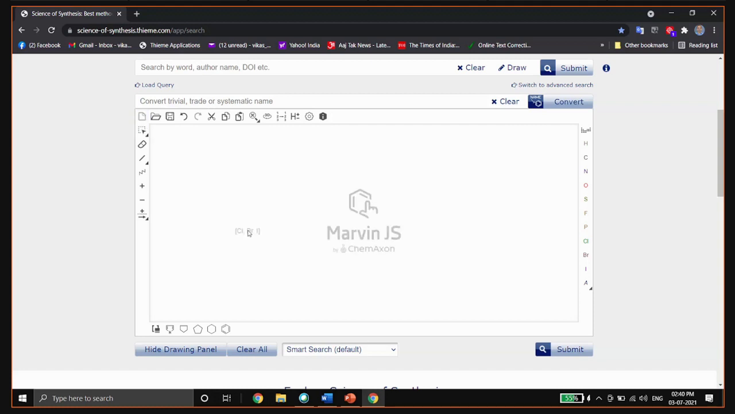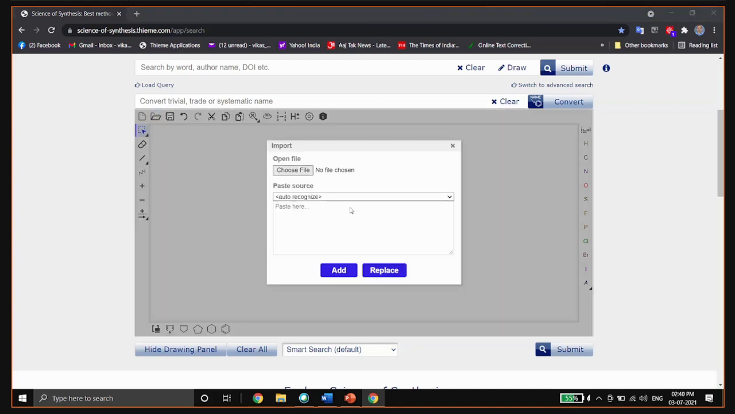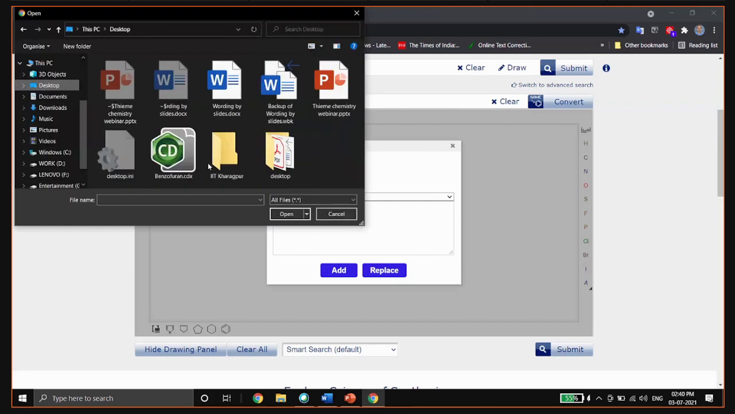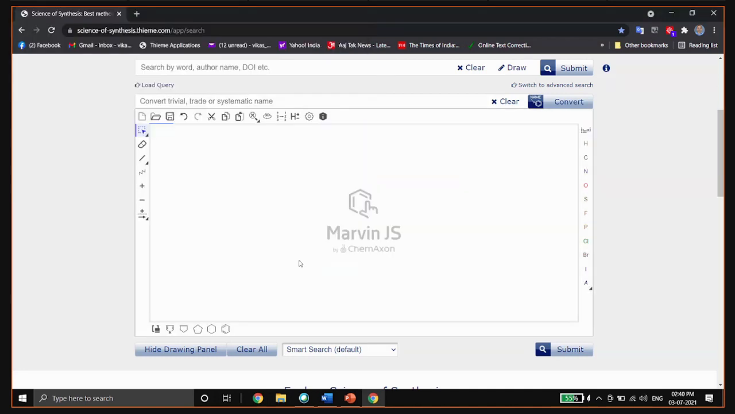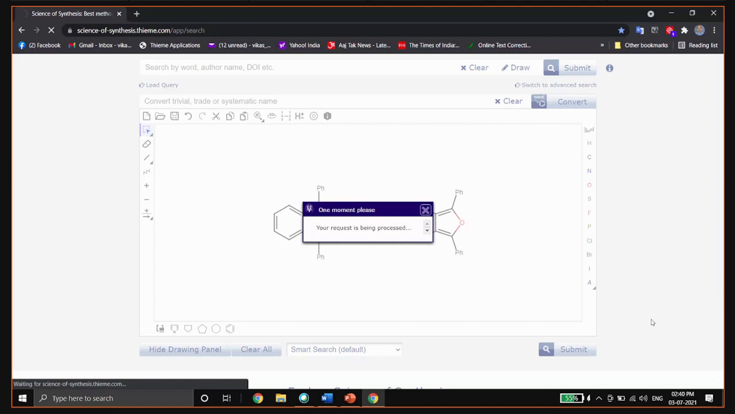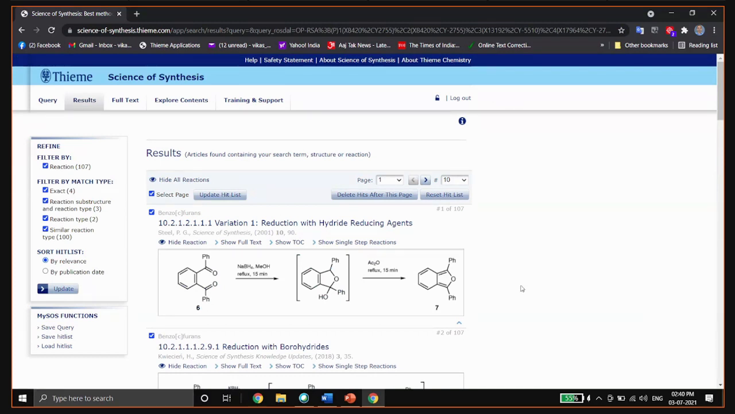Another functionality this search engine has is that you can get the structure from your CDX files, which you have saved on your computer for research work. Just click on this open file button, import button, choose file, and open your CDX file. It will take the structure from the CDX file, bring it to the search window, and you can submit.